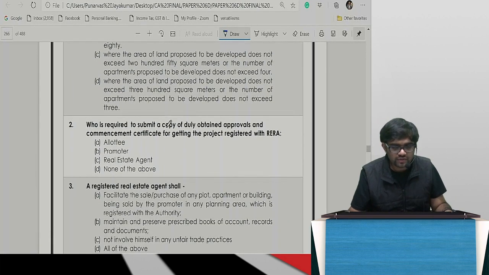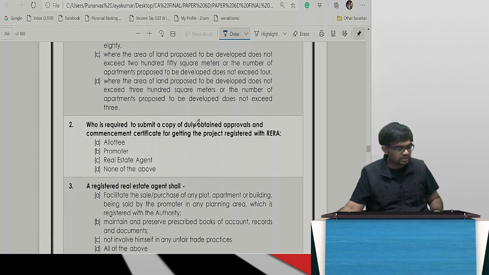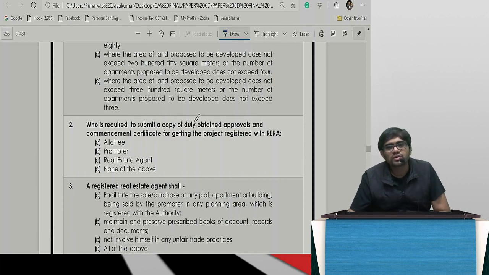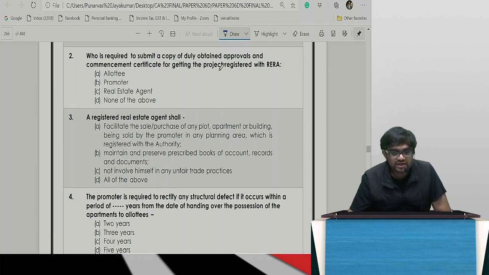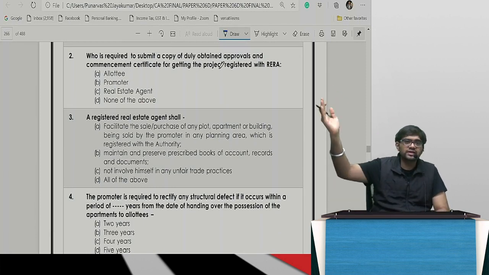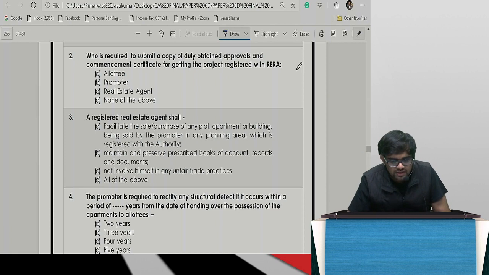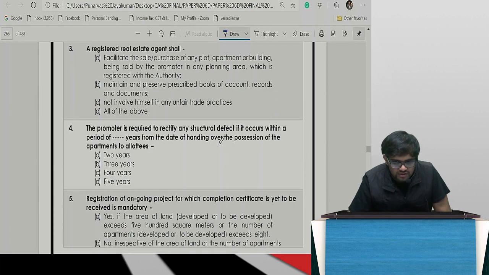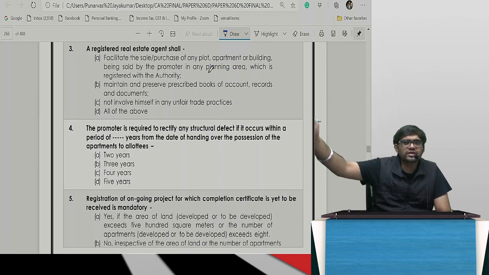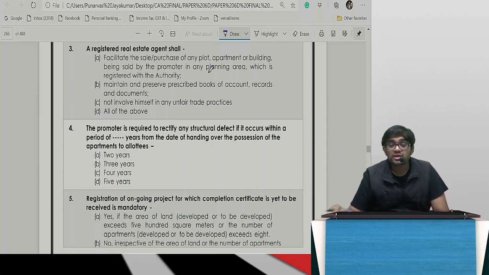Next, who is required to submit a copy of the duly approved plan, the completion certificate? Same, 3, 4, 5, 6, 7, in that only it will come. Registered real estate agent: agency will start from 10, 11, all those things, so that automatically will come. Promoter to rectify the structural defect and all those things: same, 11, 12, 14 onwards, all these will come. It's okay, you can see it's an open book exam, no need to mug up.